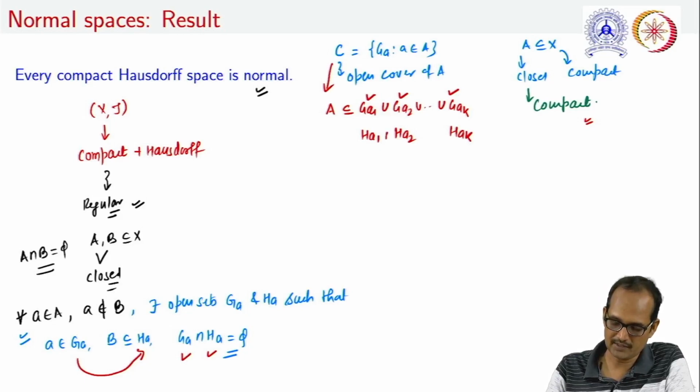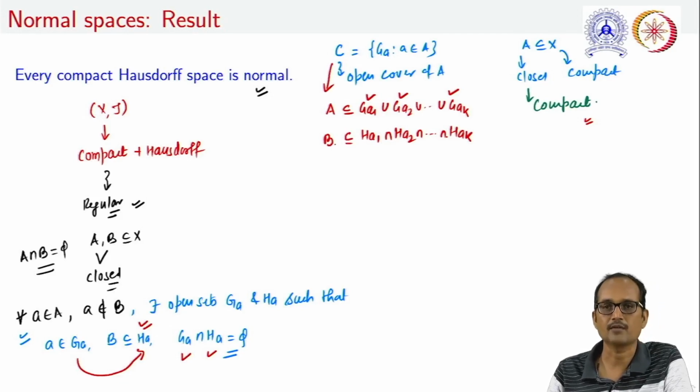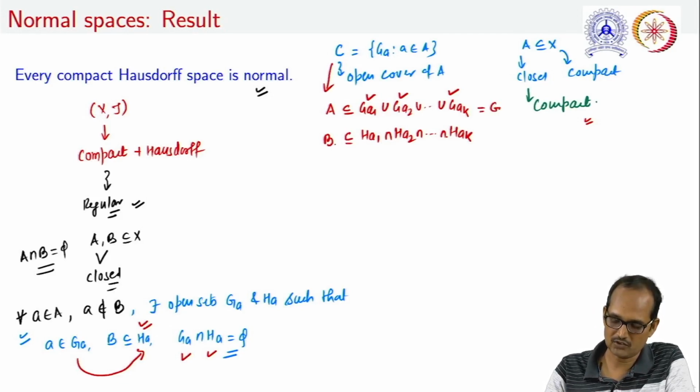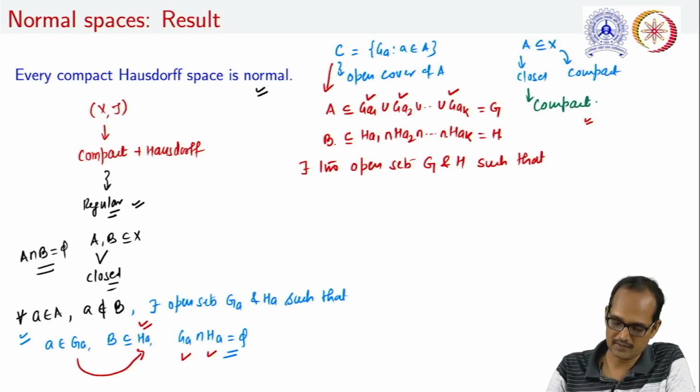If we take their intersection, it is to be noted that every H_a contains B. Therefore, their intersection will also contain B. Let us take this union as G and this intersection as H. So there exist two open sets, G and H respectively, such that A is contained in G and B is contained in H.